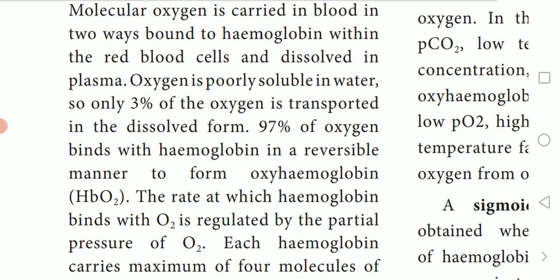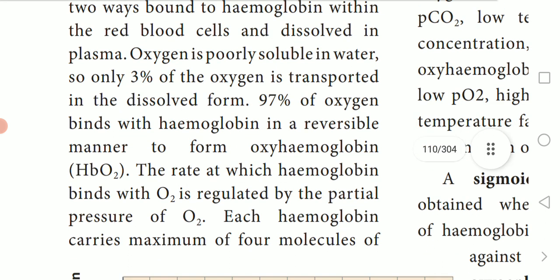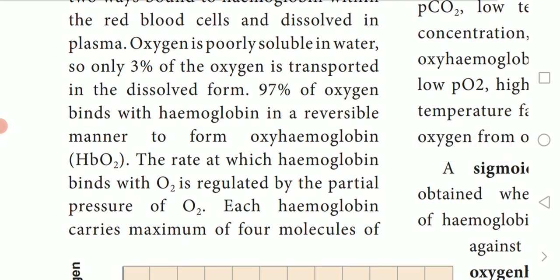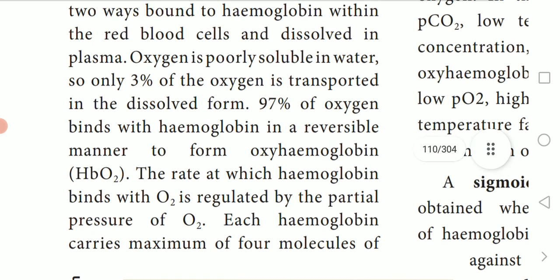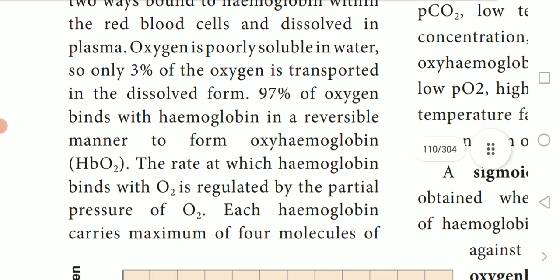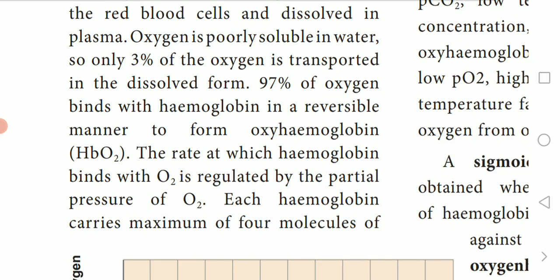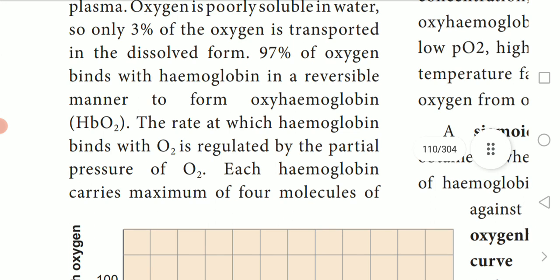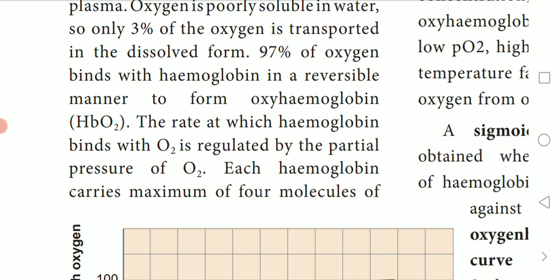So carrying oxygen to the cells takes two methods. The hemoglobin bound within the RBC cells, that is one method. The second method is oxygen dissolved in the plasma. Oxygen is poorly soluble in water. So only 3% of oxygen is transported in the dissolved form. Oxygen will be just mixed, dissolved.